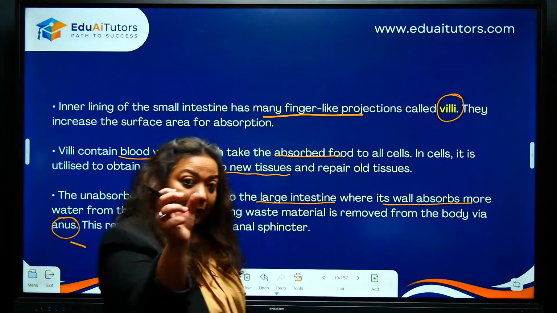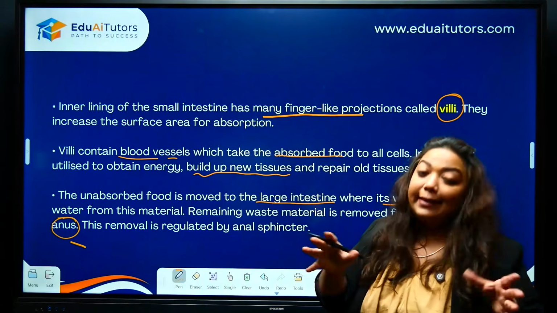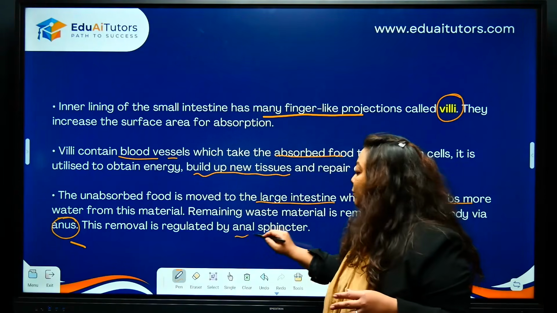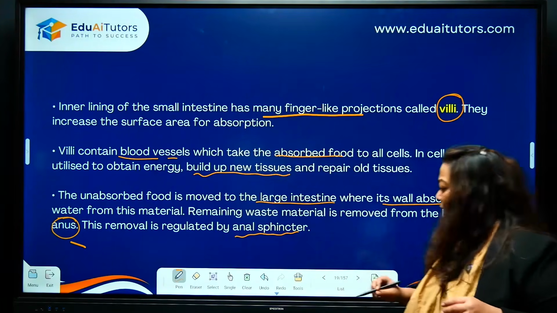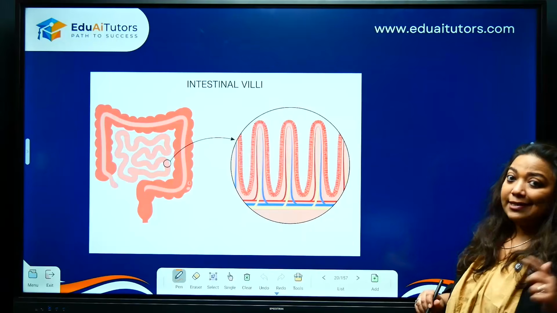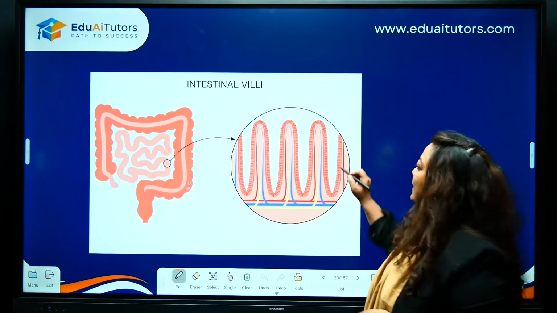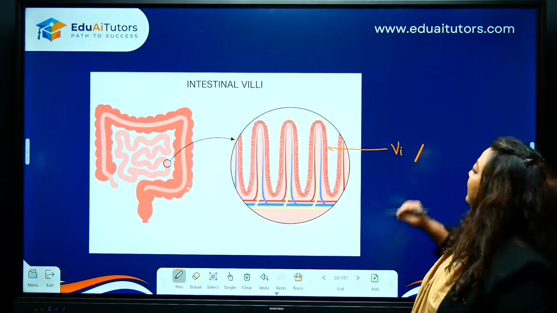Anus will have a sphincter. Sphincters are like walls there, like doors. Okay, they are voluntary, they are in control. Alright, so these are sphincters, they are called as anal sphincters. Done? Okay, so easy recap, children, easy recap of the digestive system. Before we exit the digestive system, we also should take a look at the villi. Let's understand this. Villi, finger-like projection, let's keep it capital.